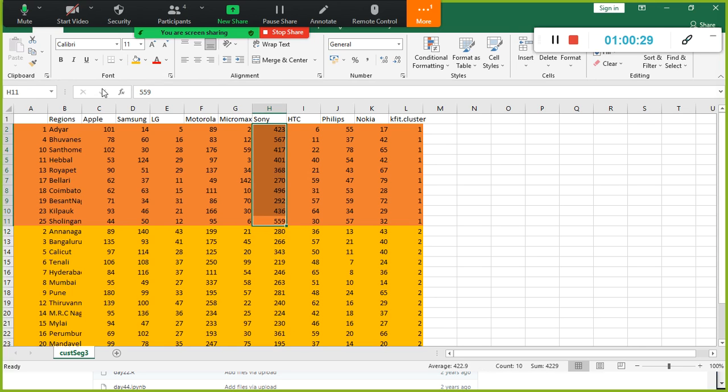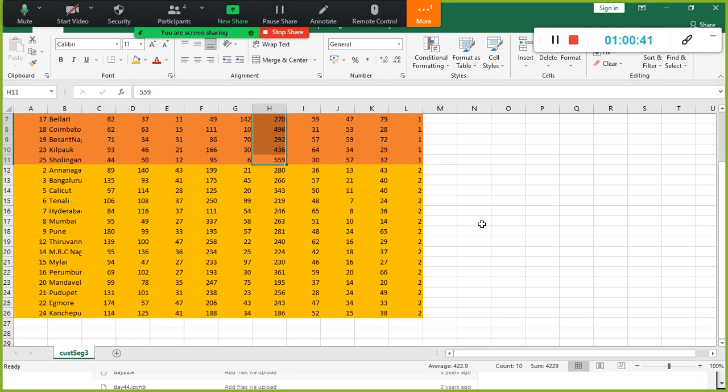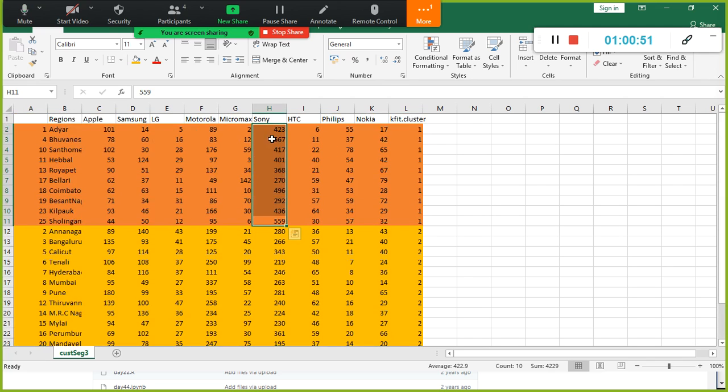In this region, we could see we sold more units of Sony brand mobiles compared to this one, right? Without even sweating. Otherwise, you need to write multiple group by to find out all these things. You just simply grouped it, and with that, we could understand. So in this region, we are selling more Sony mobiles. Probably we can stock up more items.